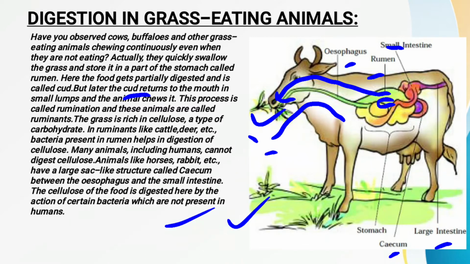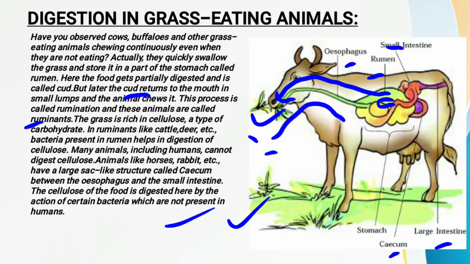Now, this process of sending the cud back to the animal's mouth is called rumination, and that's why these kinds of animals are called ruminants. As we have read, in the rumen a kind of bacteria is present which is responsible for the digestion of food, mainly for the digestion of cellulose.